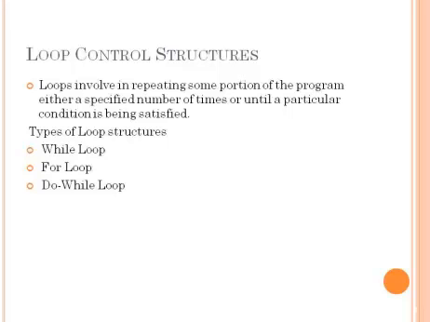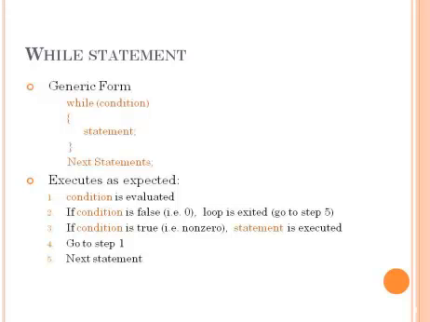While loop or while statement. The generic form of the while statement is: while, condition, statements and next statements. Whenever control comes to this while statement, first it executes the condition. If this condition is true, the following statements or the loop statements will be executed. Otherwise, control will jump to the next statements.